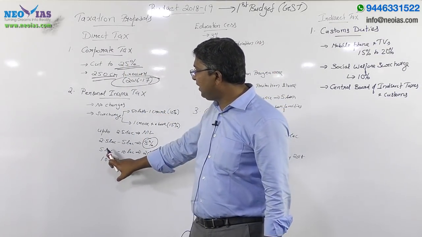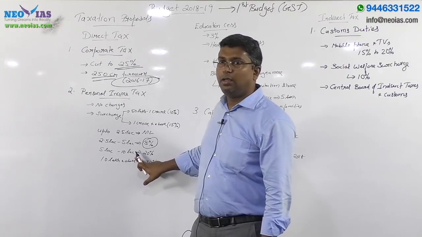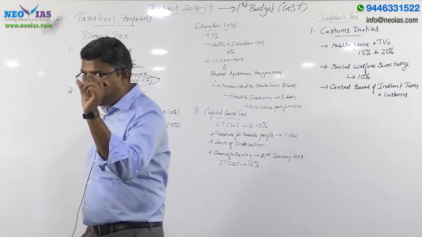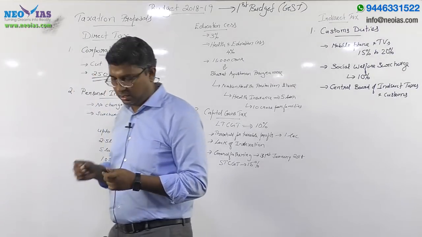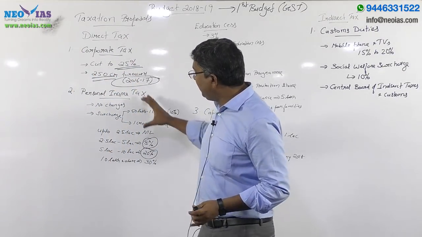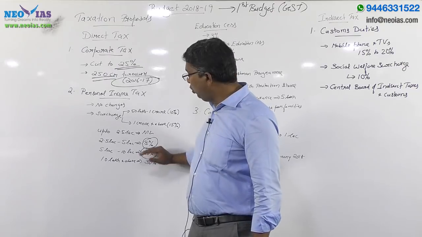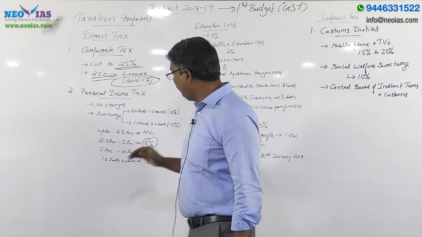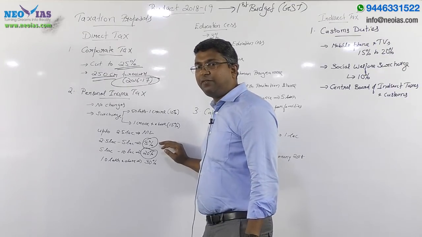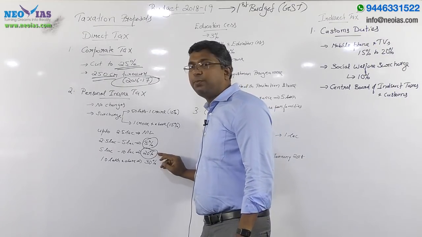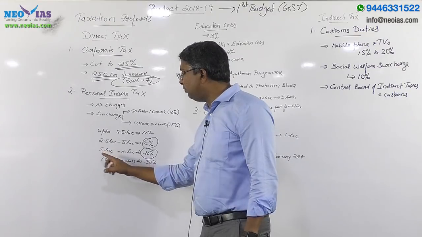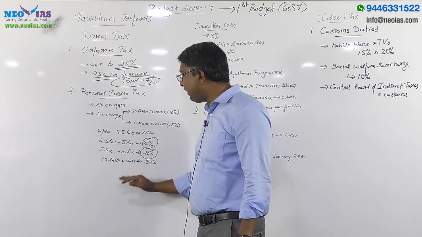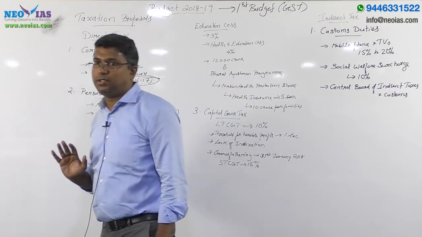And for those having income between 5 lakh to 10 lakh, it is 20%. One important point you need to note down is that in the personal income tax slab there is no 10% slab. The 10% slab was changed last budget. So we have the 5% slab, and after the 5% slab, the next slab is 20%. People having an income between 5 lakh to 10 lakh have to pay 20% tax. Then for 10 lakh and above, the personal income tax is 30%.